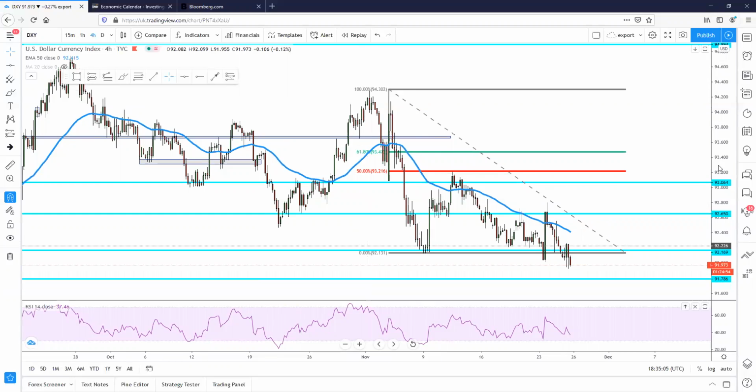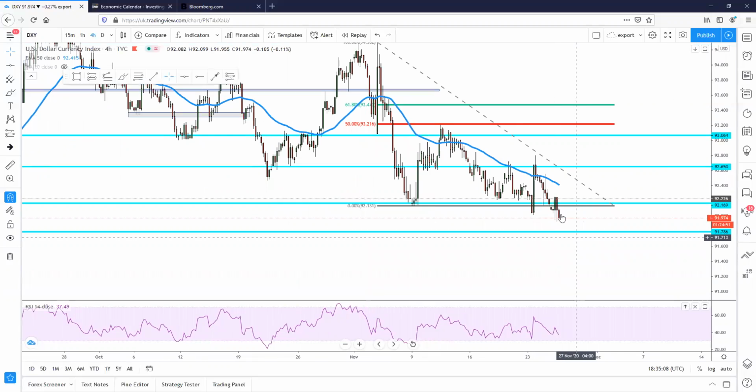So currently we can clearly see that DXY is very bearish right now. It's dropping quite strongly. Around 12 in the afternoon, we did see a massive DXY bullish momentum, but as soon as the GDP news came out, we could see that DXY has been dropping since then and has reached a quite strong low of 91.91.